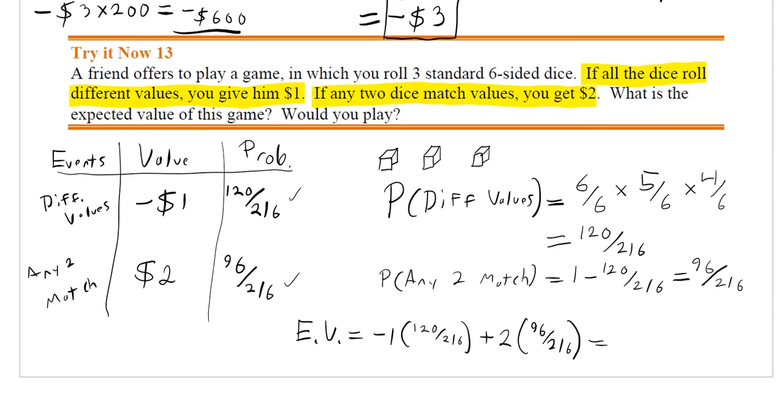So if we put these into our calculator just like that, 96 out of 216, we get as a decimal 0.33, but remember that the values are in dollars, so that means that this is 33 cents. And note that this is positive.